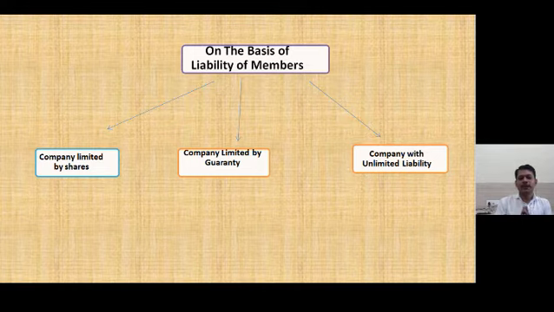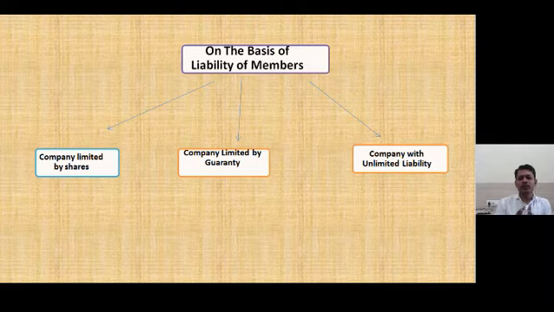Second type of the company is company limited by guarantee. Company limited by the guarantee means the company in which the members give the guarantee to the company that they will pay the certain amount at the time of the dissolution of the company. Means the members have given the guarantee to the company that they will pay certain amount at the time of the dissolution, known as a company limited by the guarantee.